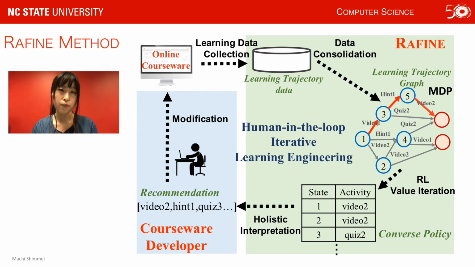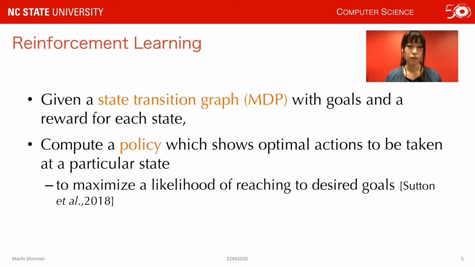Converse policy is different from the normal policy used in reinforcement learning. Converse policy suggests the least optimal action at each state. After that, the converse policy will be holistically interpreted to find the components that have least contribution to students' learning. The list of detected components will be provided to courseware developers as a recommendation for refinement. Courseware developers will modify the courseware based on the recommendation given. This is how RAFINE method works. I will talk about the converse policy and holistic interpretation next.